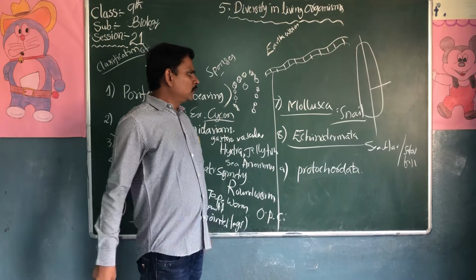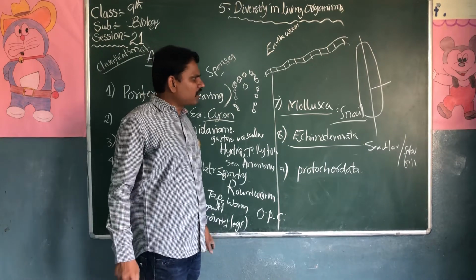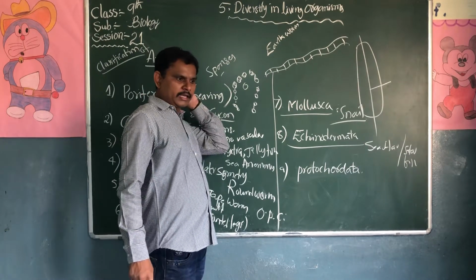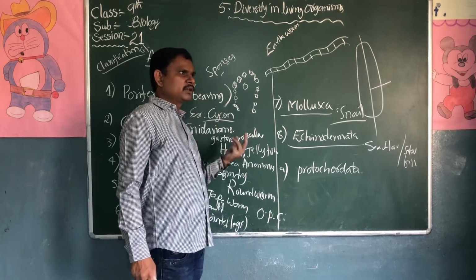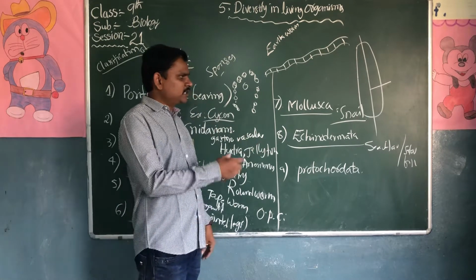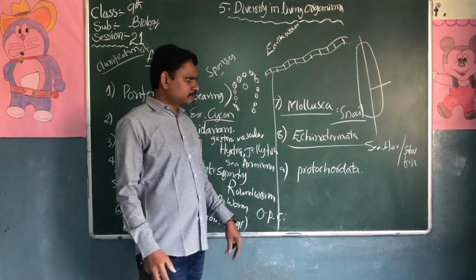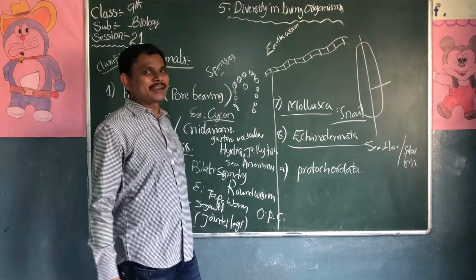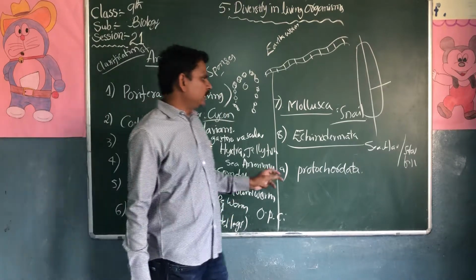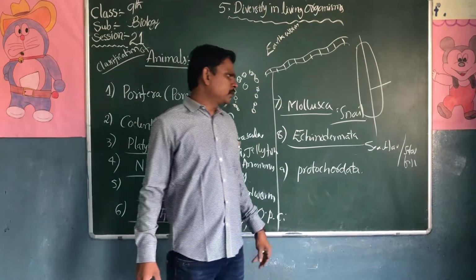So what is the specialty of the starfish or echinoderms? Echinoderm is nothing but having spiny skin. They have a different structure when compared to other organisms. The example is sea star and starfish.